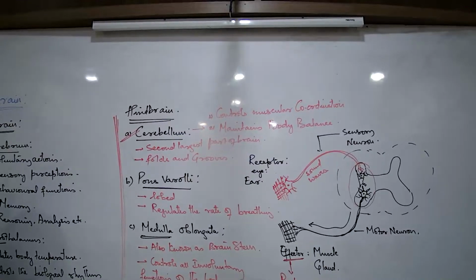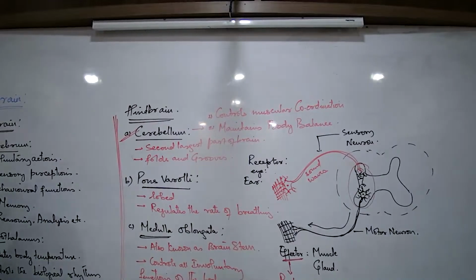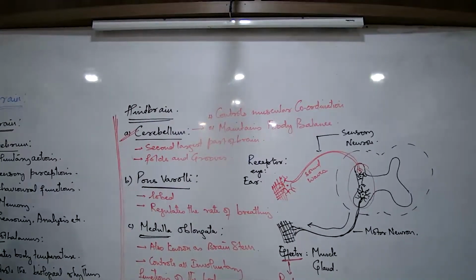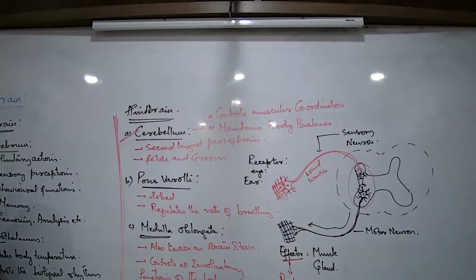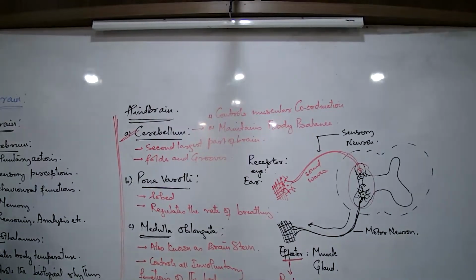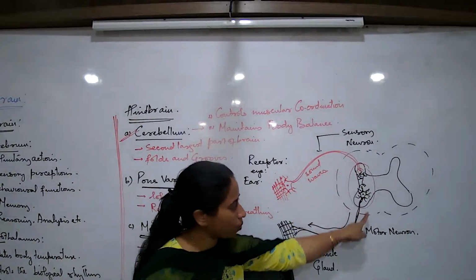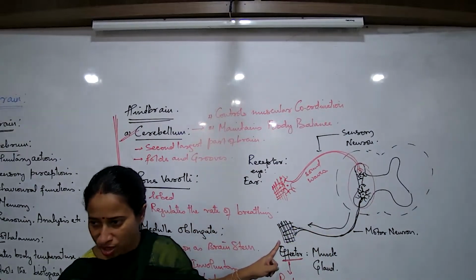Define the reflex action. What is reflex action? An involuntary and immediate response that we show towards a sudden stimulus. So if this is reflex action, then what is reflex arc? It is the shortest pathway of reflex action.